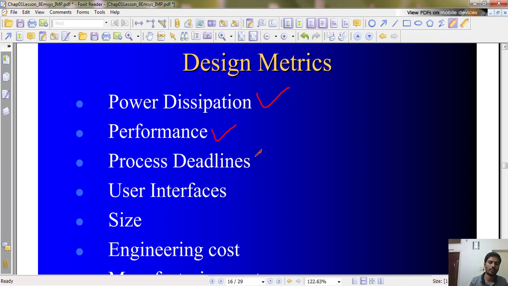Then comes deadlines. Performance and process deadlines are closely connected, but process deadlines involve how well your processes are managed, especially if it is a real-time operating system. So how well you are going to meet the deadlines. Suppose I press a button. Now it should respond immediately, or else I'm going to press continuously. If I press an odd number of times, it will enter into off mode all the time.